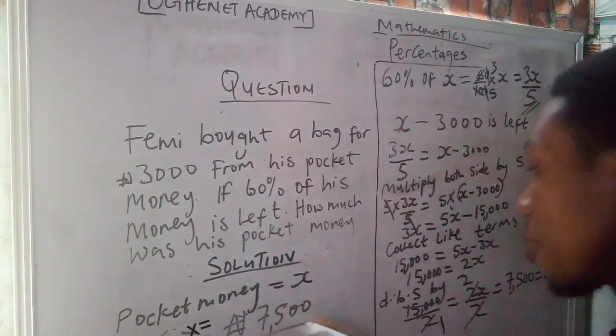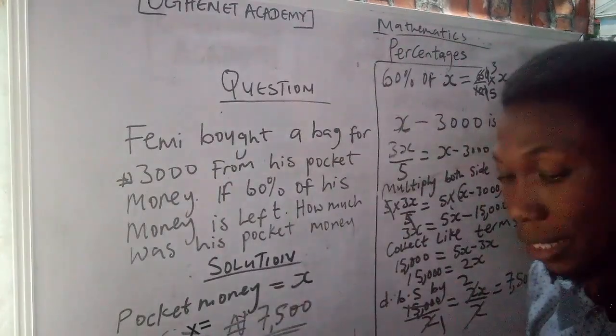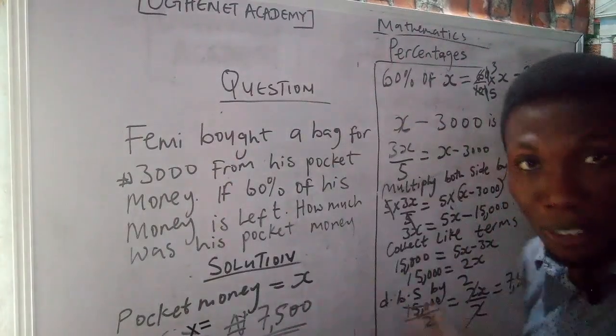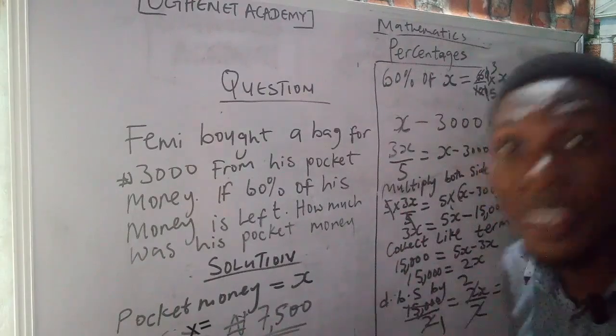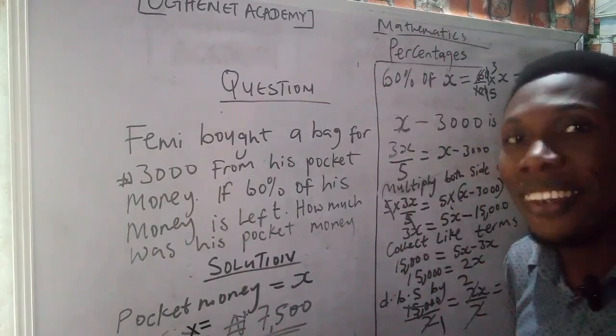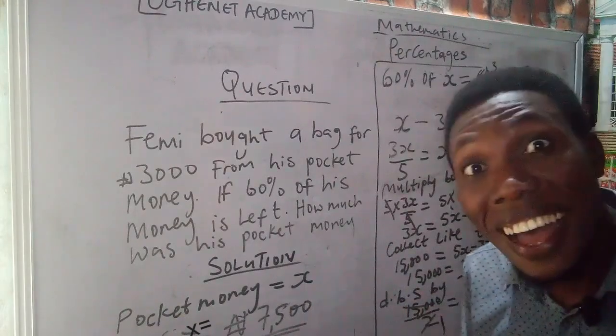7,500. So when next you see something like this, do not rush to a conclusion. Take a very close look at the question before you come up with the answer. Bye.